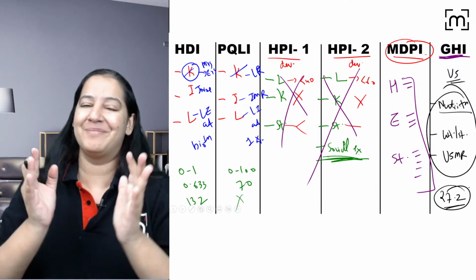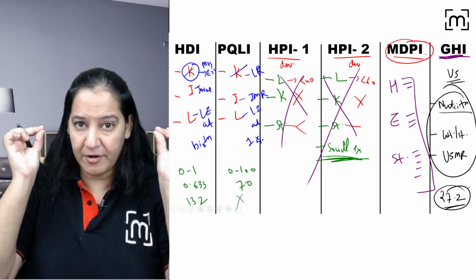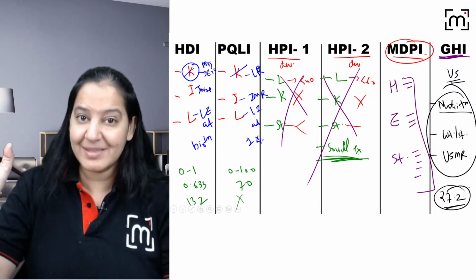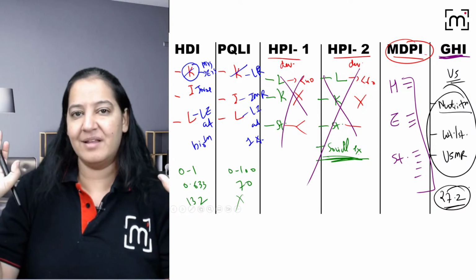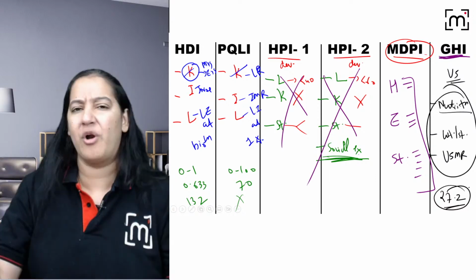Jitne audience, utne thumbs up. You got it? Are you satisfied with the topic? Is it fitted in your memory permanently? Have you made this table with me? If you have already made it now, it's good. If you have not done, please, this is your homework. Please do it today only. Once for all. Finish कर दो.